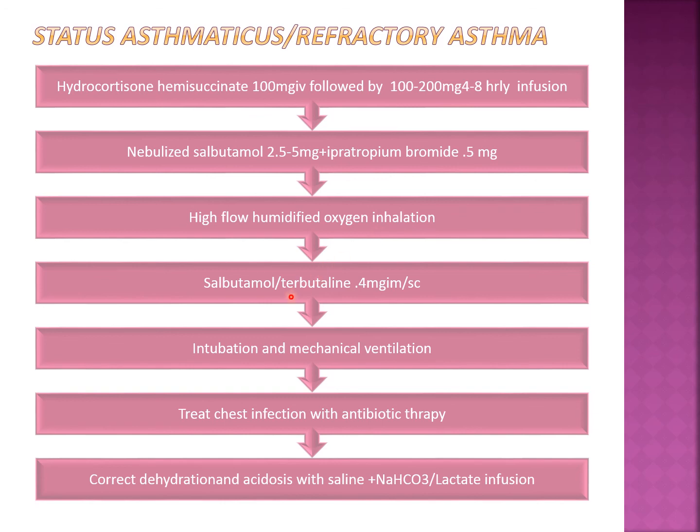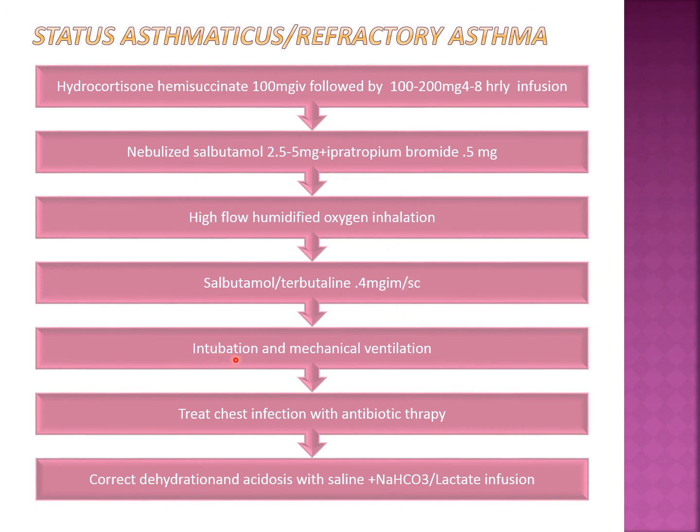As there is bronchoconstriction, the patient has insufficient oxygen in the body. Salbutamol or terbutaline as 0.4 milligram intramuscular or subcutaneous may be given if the patient's bronchi are very narrowed and the patient is not getting enough relief from the nebulizational route. Okay.